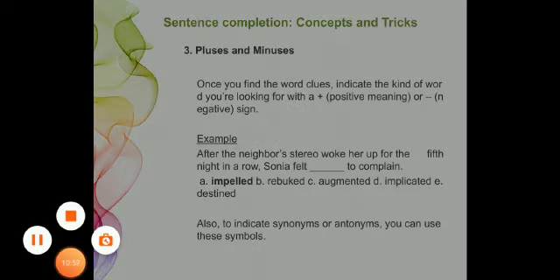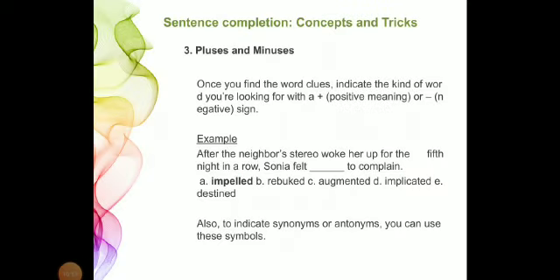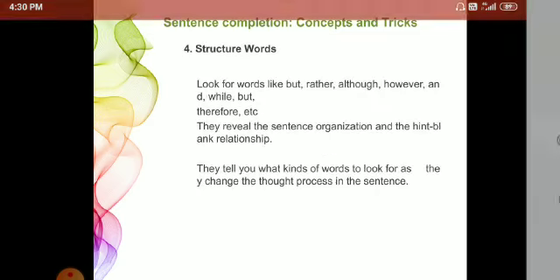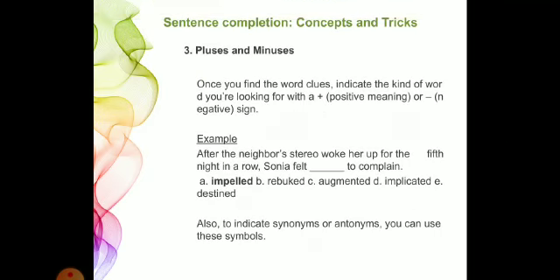Now we need to see the mood of the sentence. What is the tone? After the neighbor stereo woke her up for the 5th night in a row. 5 बार, जब 5वीं बार लगातार वो हो रहा था, तो सोनिया को कैसा फील होगा? Complain word दिया हुआ है, so that means we have the hint here. We should understand that it is going in a negative direction. तो अब हमारा word भी negative से ही related होगा.